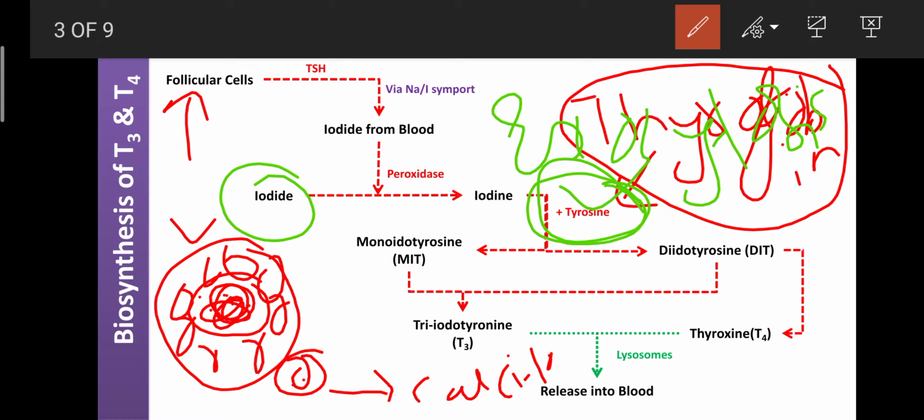Then those thyroid hormones are involved in the development of the brain, and due to the increased development of the brain, our intelligence also increases. That's why students and people from the Konkan area of Maharashtra, who prefer fish or seafood, are more intelligent compared to those who are purely vegetarian.